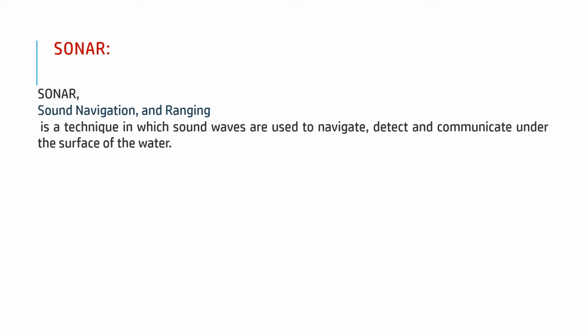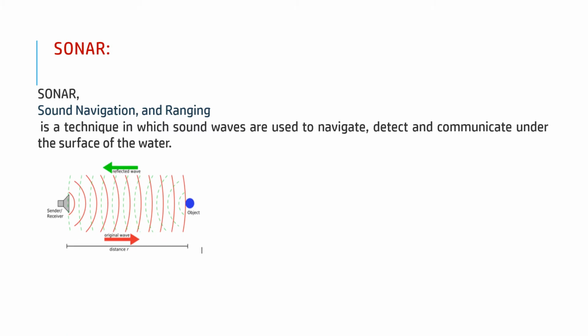Sonar. Detection of submarines, icebergs and other objects in the ocean. It is possible to determine the presence of submarines or an enemy aircraft by a system known as sonar. What is sonar? Sound navigation and ranging. Sonar is a device which stands for sound navigation and ranging.